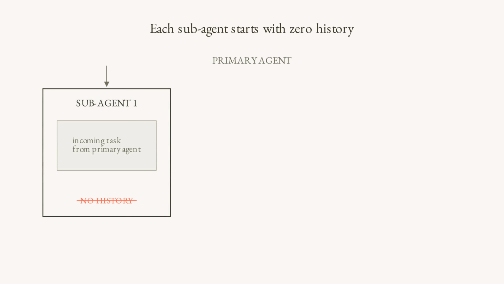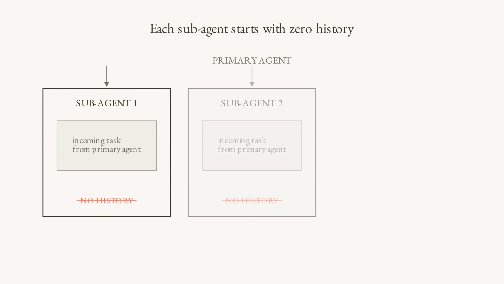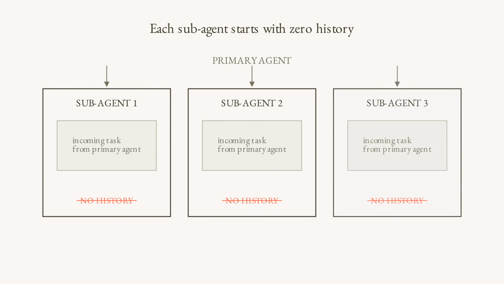Isolated context is sold as a benefit, and it is. Each sub-agent starts fresh, focused on one task, less likely to hallucinate from accumulated conversation drift. But the same isolation is the failure mode. The sub-agent has zero history. It only knows what the primary agent explicitly passes in its prompt, designed for that. If the sub-agent needs a file path, the primary agent must provide it. If it needs the rubric, the primary agent must attach it.